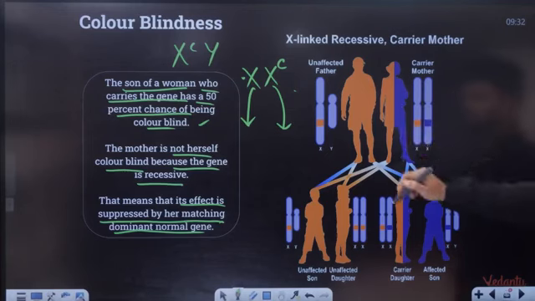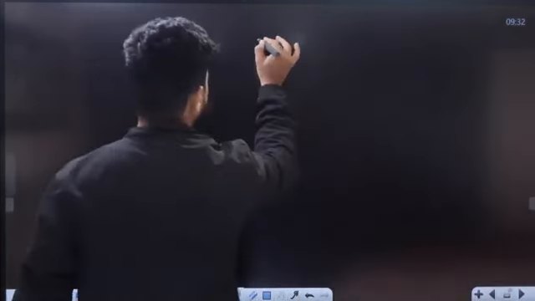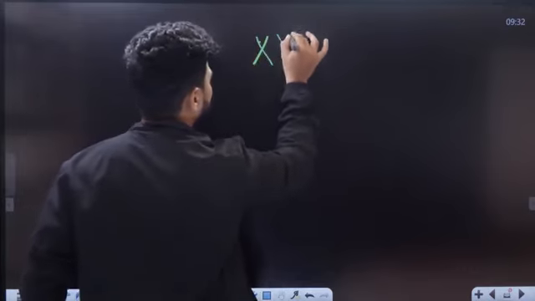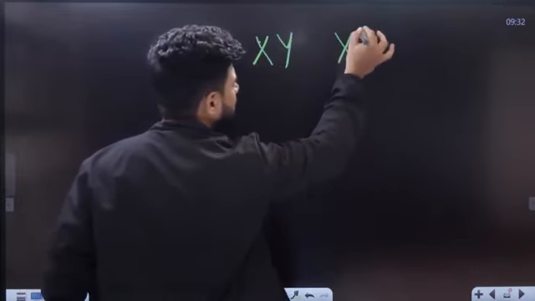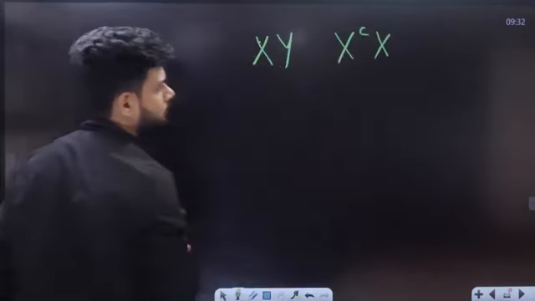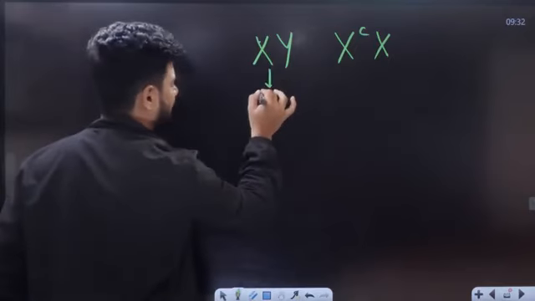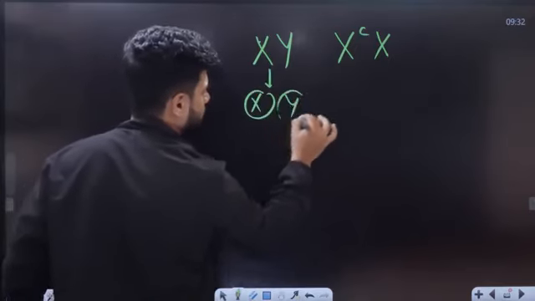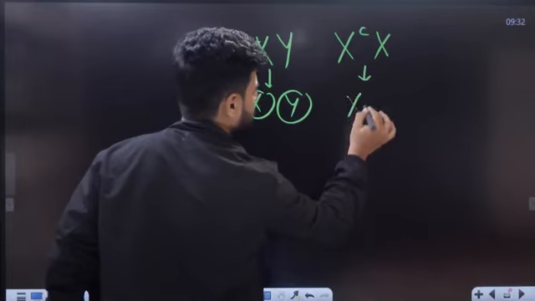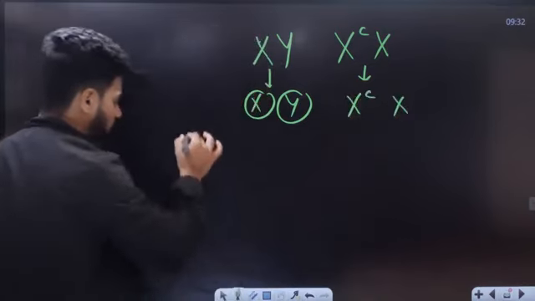One example is given here: an unaffected father. So let's take an unaffected father XY and a carrier female. Now what are the gametes we get here? X and Y. Gametes here XC and X. Let's draw the Punnett square.